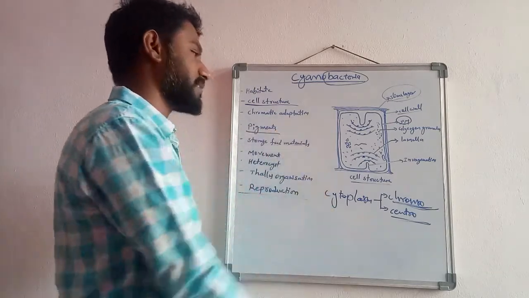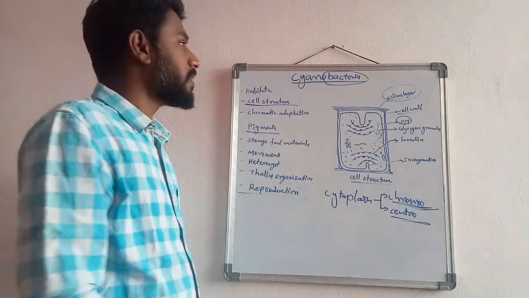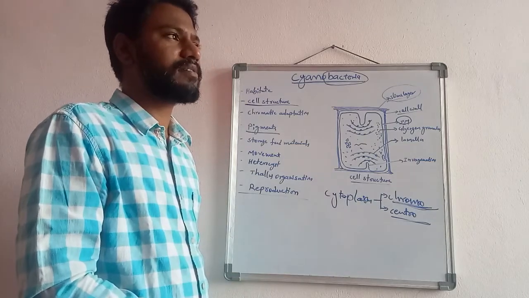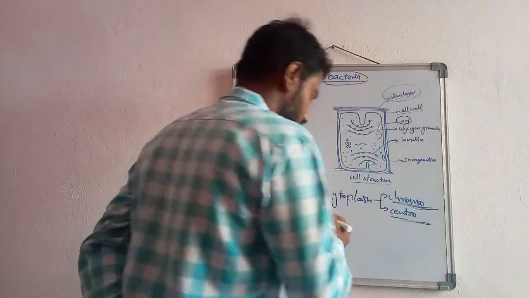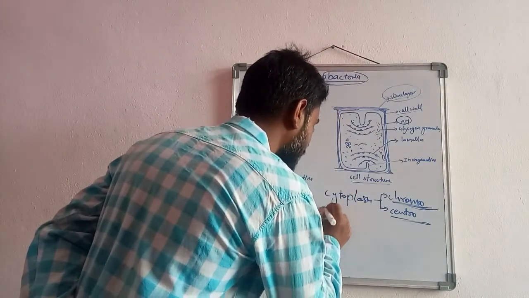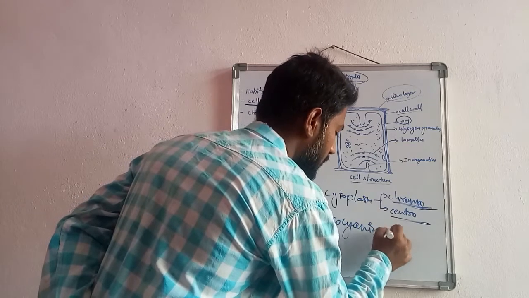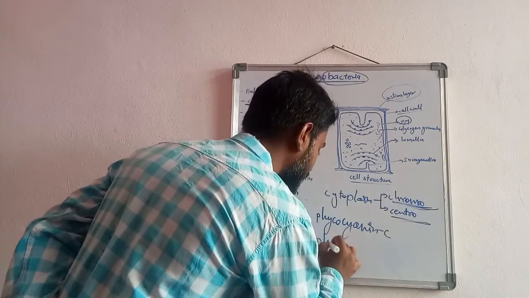Then pigments. The cyanobacterial chief pigments are phycocyanin C and phycoerythrin C.